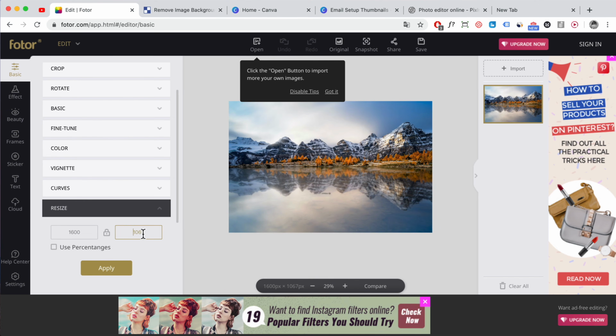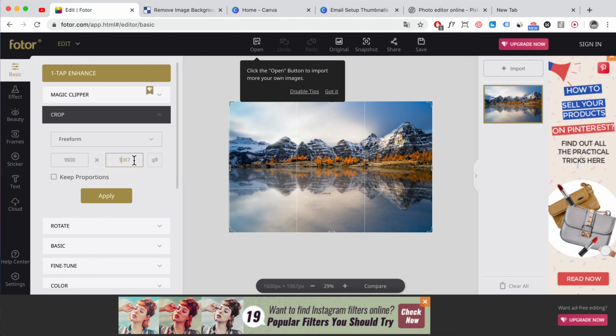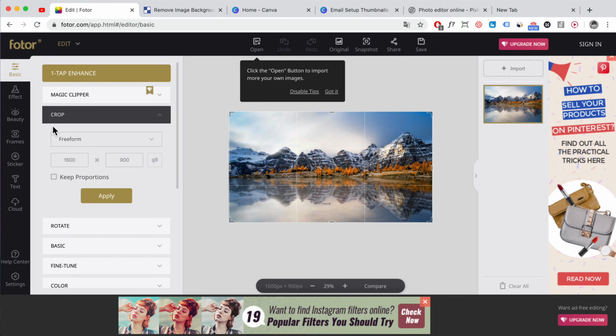Right, so as you can see, the height is still 1000, so you can keep it like that if you want, but sometimes the hero image doesn't need to be that tall, right? So you can go to crop here, and here we can just put in 900, okay, something like that, and you can drag it to where you see fit. Click on apply, and you can also make some adjustments as well.